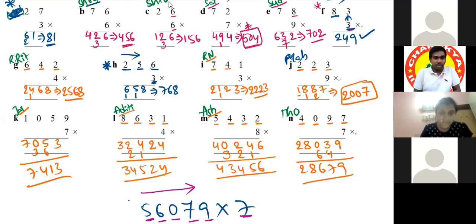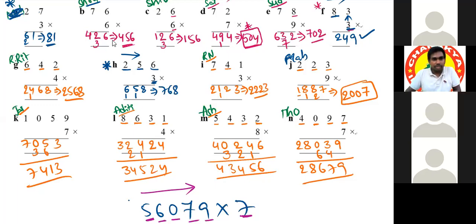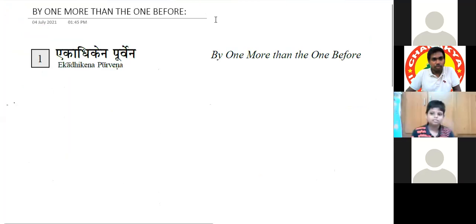All of you are clear with the 1 digit and any number with 1 digit multiplication? Yes, sir. Next, we are moving on to another special multiplication. Two digit. We have done 2 digit and 2 digit, 3 digit and 3 digit, 2 digit and 4 digit.